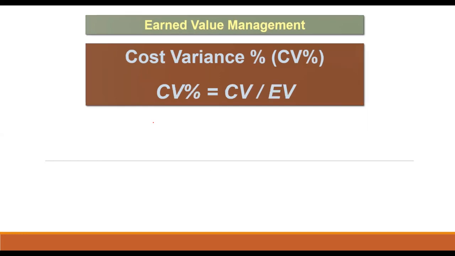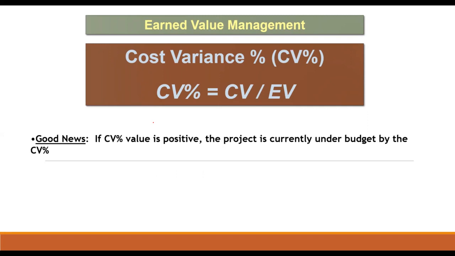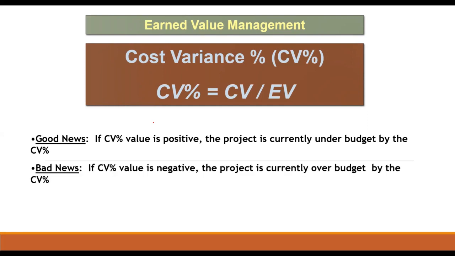Then the cost variance percentage is CV divided by EV. The good news, if the CV value is positive, the project is currently under budget by the CV percentage. And the bad news, if the CV value is negative, the project is currently over budget by the CV percentage.